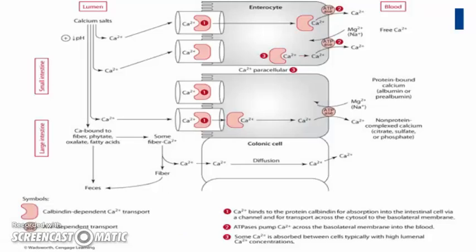This diagram reviews the digestion, the absorption, and the entry of calcium into circulation. We'll see the carrier mediated process, and also the secondary mechanism of absorption, the paracellular mode. We see the calcium salts here being available for absorption.